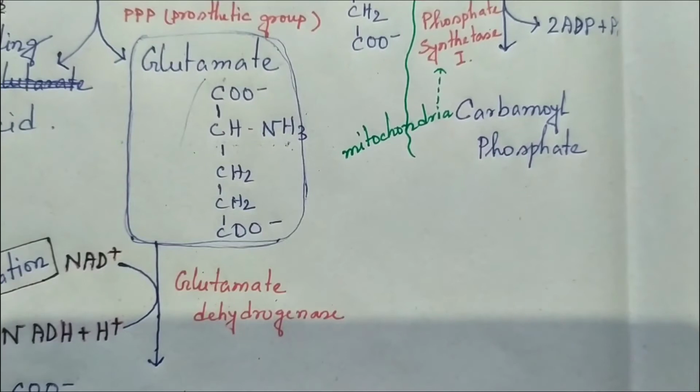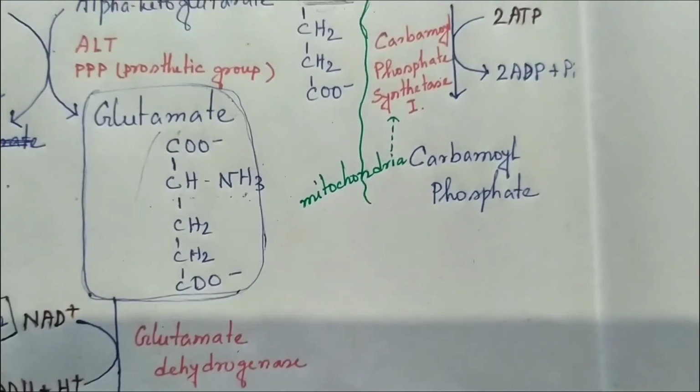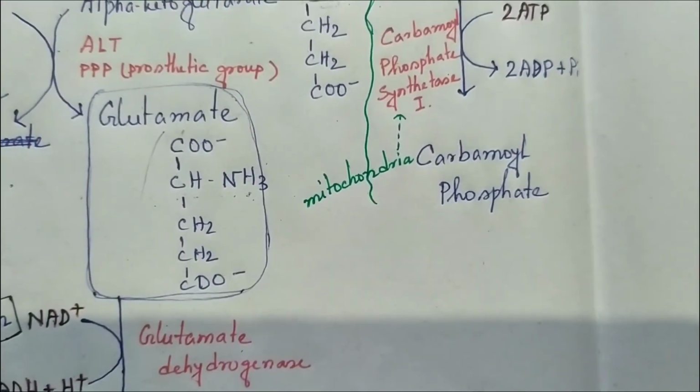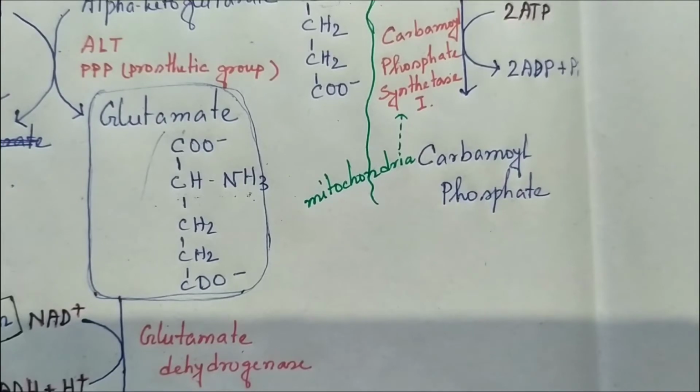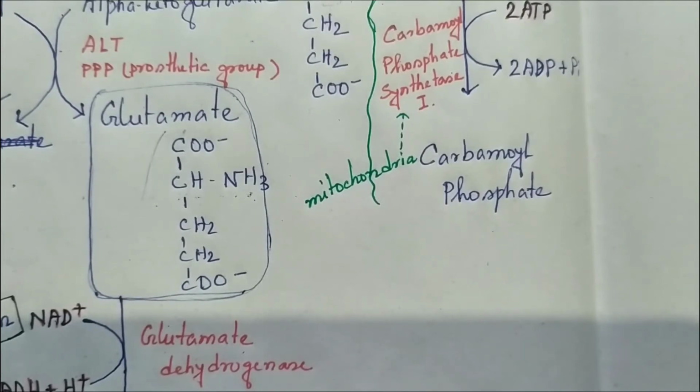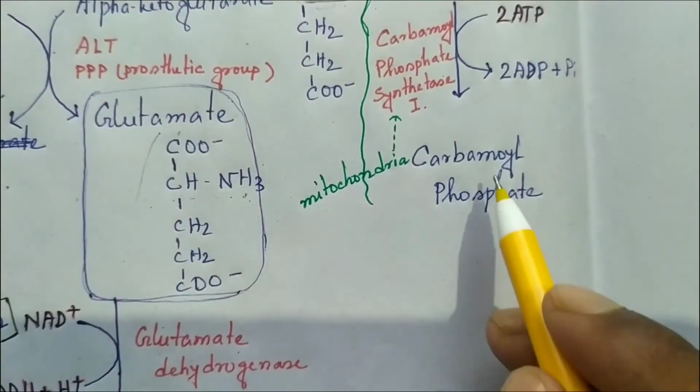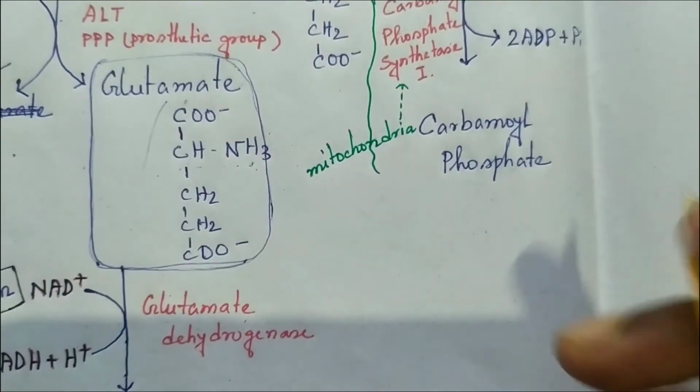The urea cycle, also known as the ornithine cycle, is named so because the first member of the reaction is ornithine. Ornithine reacts with carbamyl phosphate.